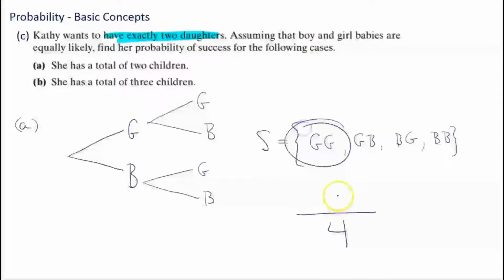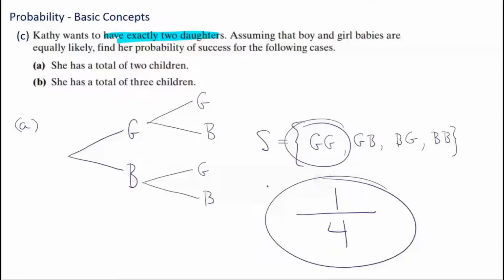Just the one, right? So 1 in 4. So your probability is 1/4. If you change that to a decimal, it'd be exactly 0.25. But always leave it as a fraction in lowest terms unless it says change it to a decimal.